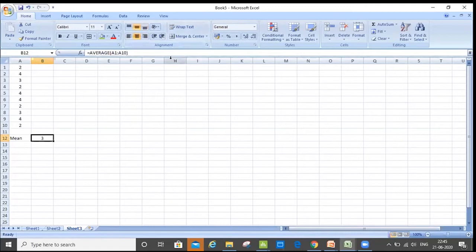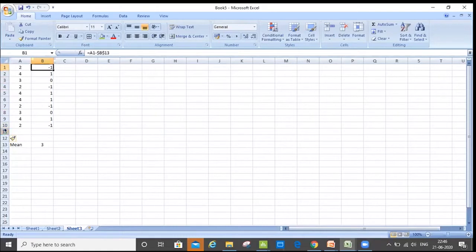Now if I want to calculate the standard deviation of this data, how do I do that? So as the concept says, how far these data points are from the mean, and I need to calculate that. Very simple. So I'll use this minus this, lock it and then drag it. So this gives me कि हर data point mean से कितना दूर है. Every data point is subtracted from the mean. So this is -1, this is 1, this is 0, this is -1, etc.